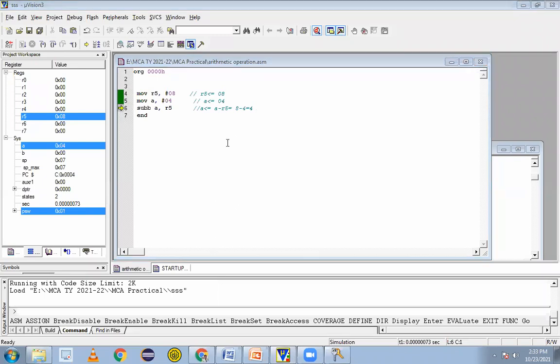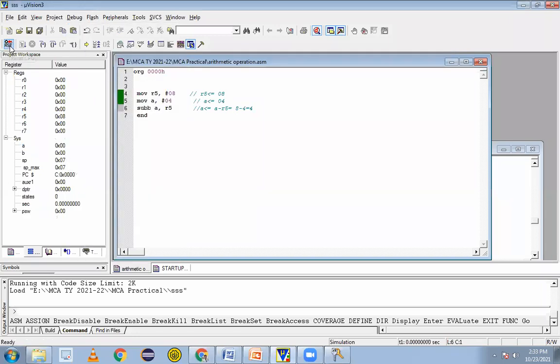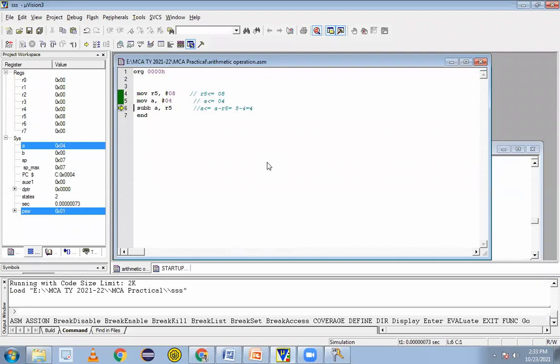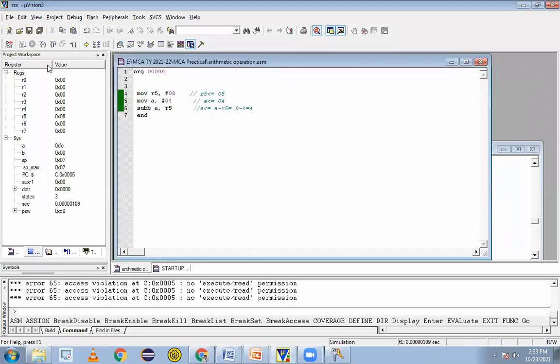Yes, sir. And because of the double press, A also has 4. So A also we have the 4. One more time we'll press F8. We can see the result also becomes 4. Why is it not executing step by step? Reset it. Reset button also. F11. Where is the ending directly?